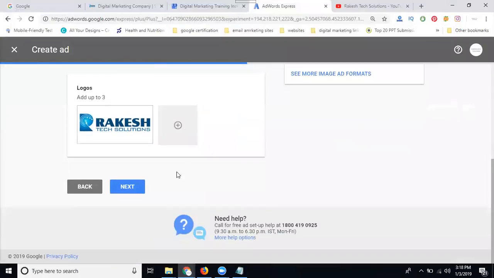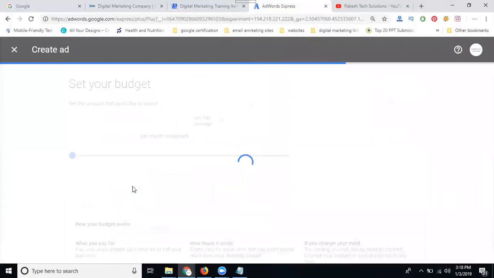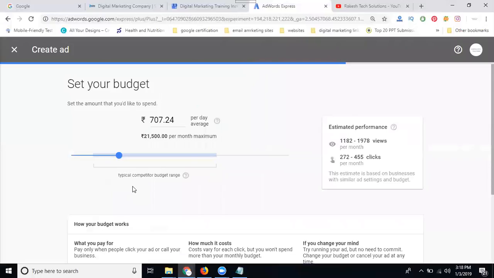Click done. After that, click next. Always remember for AdWords Express, the final conclusion will be three images and one logo. Don't add multiple logos. Only one logo will be enough.